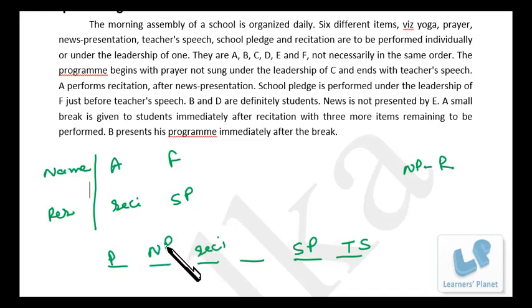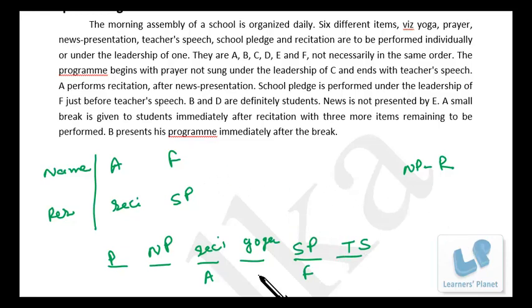So news presentation over here. Now we are left with yoga. So prayer, then news presentation, recitation, yoga, school pledge and teacher speech. So this is the order. So this is A, this is F.